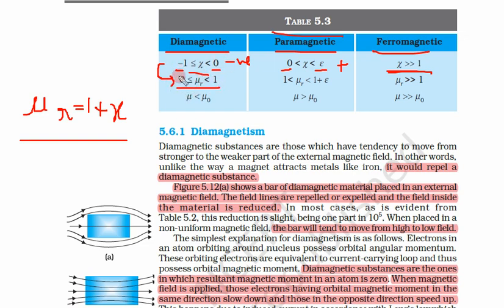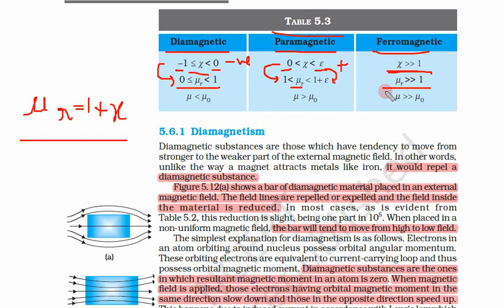So mu r is from 0 to 1, positive but between 0 and 1. For paramagnetic, 0 becomes 1, epsilon becomes 1 plus epsilon. So mu r is more than 1, but only very slightly, like 1.001.